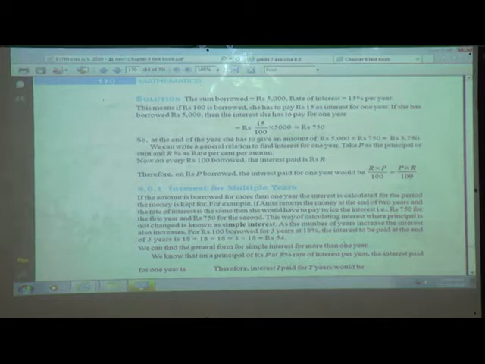So we can write a general relation to find the interest for 1 year. Take P as the principal, or we can say the sum, and R percent as the rate percent per annum. Per annum means it is for 1 year. The rate percent may change, the period may change.